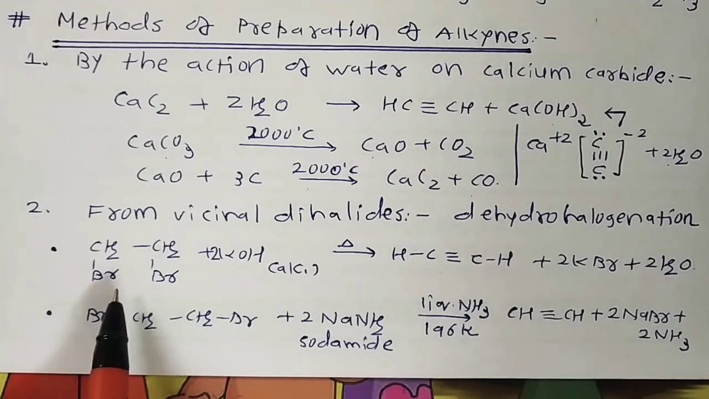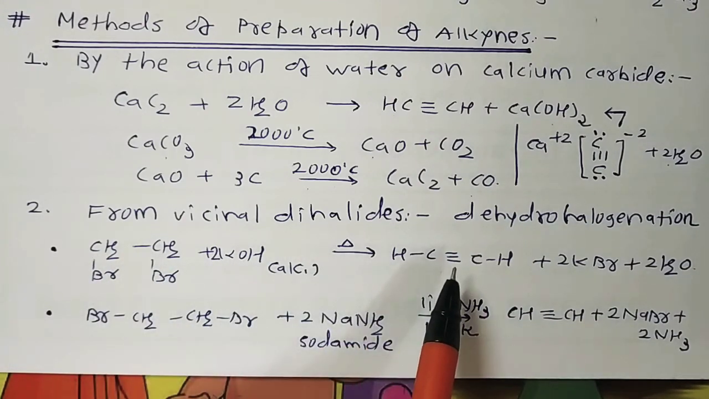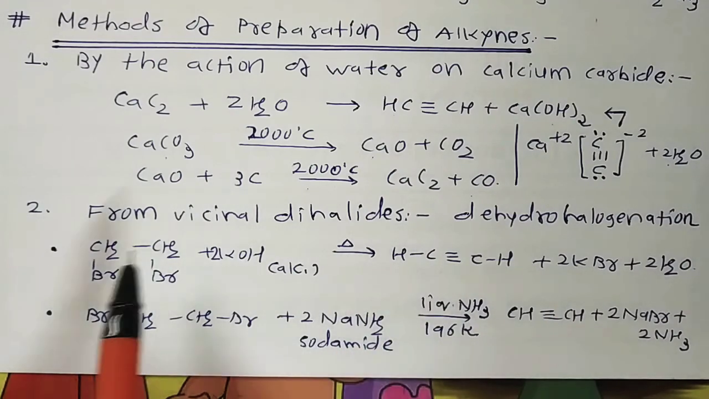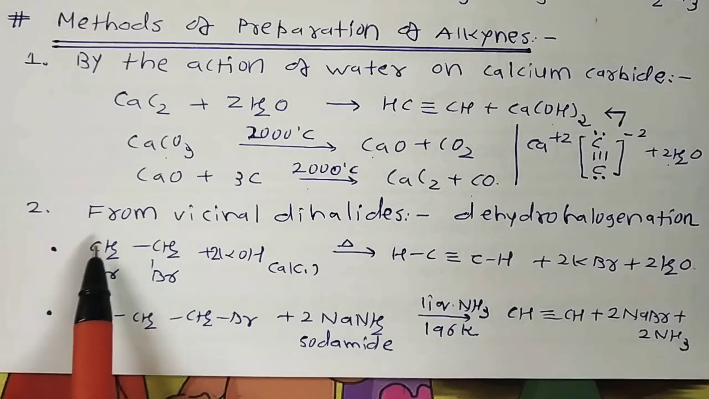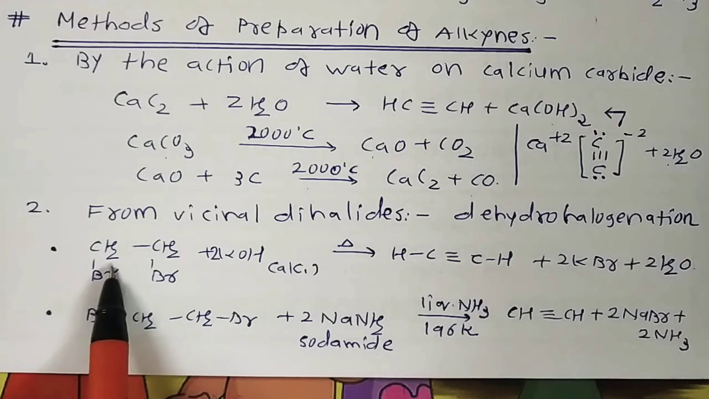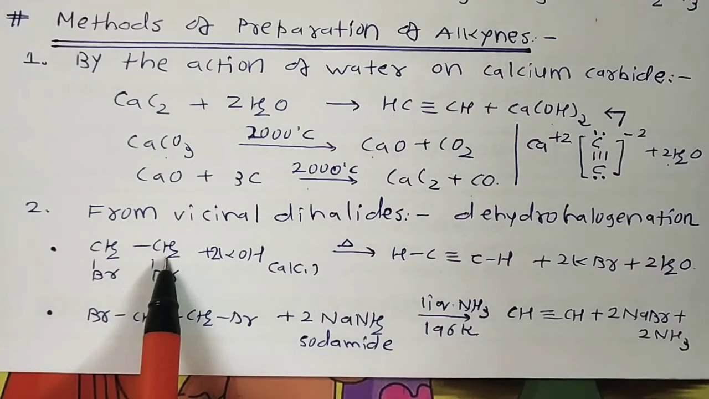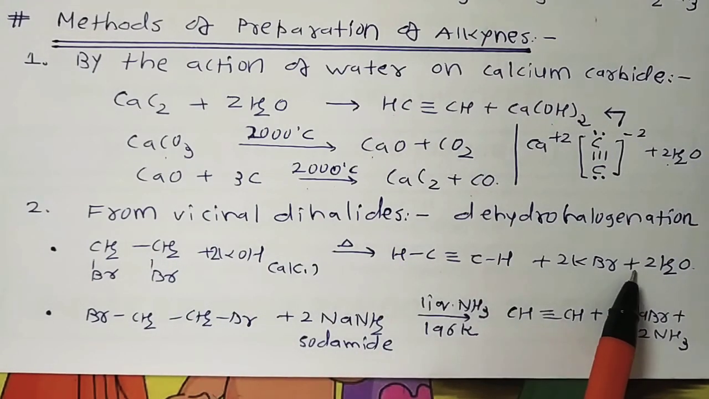For example, take 1,2-dibromoethane with 2 moles of KOH. These reactions can occur in 2 steps under suitable conditions. The intermediate product is vinyl bromide. Once again, CH2Br-CH2Br with 2 moles of KOH. With the first mole of KOH, KBr is formed, and since the beta carbon has a hydrogen, H2O is released. Further, beta elimination occurs: bromine is removed from the alpha position and hydrogen from the beta position. So we get the product ethyne plus KBr and 2H2O.